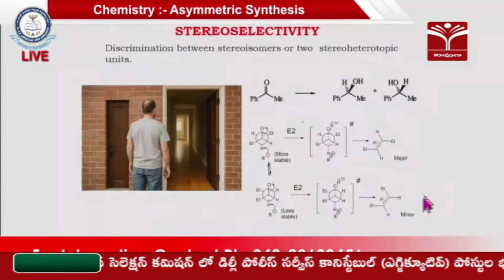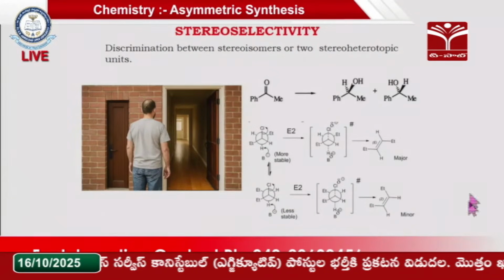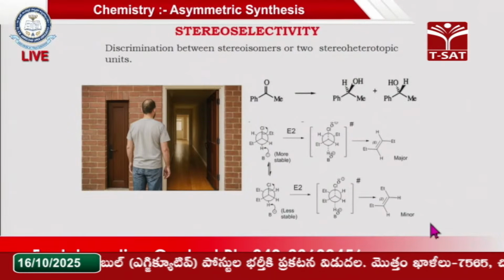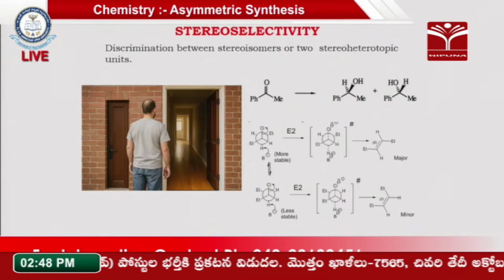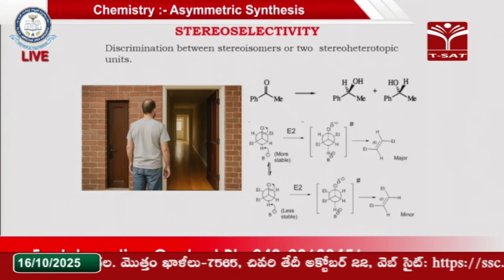One may be E, another one may be Z. The best example is the E2 reaction. If you see the E2 reaction on your screen, there is a chance of getting two products, yes or no? One is a major product, another is a minor product. Whenever there are multiple possibilities, the reaction chooses only one path to get a high percentage of the product. Major means around 70 to 80% you will get the major product, and the rest is minor. You can see this in the Newman projection formula.